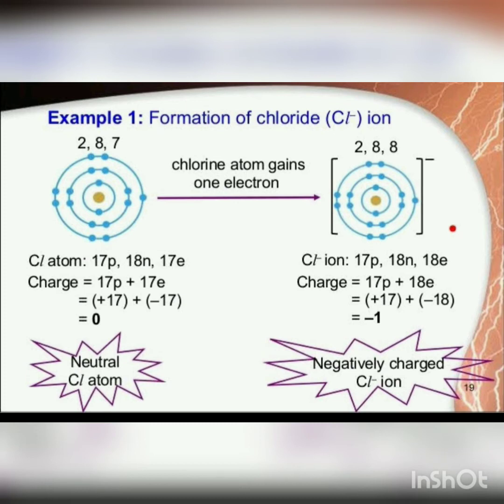So, what will the chlorine atom do? For sure, it is not easy for the chlorine atom to lose 7 electrons, but instead it will gain 1 electron and make its outermost shell complete with 8 electrons. Now, here we know that an anion is formed by gaining electrons. So, the number of electrons is more as compared to protons. Hence, an anion has a negative charge on it. Let's understand the concept of ions through the upcoming video.